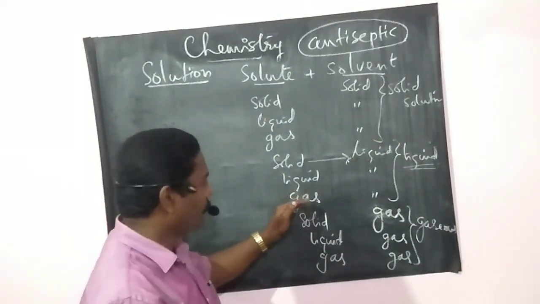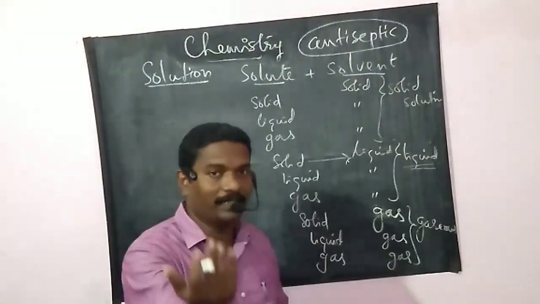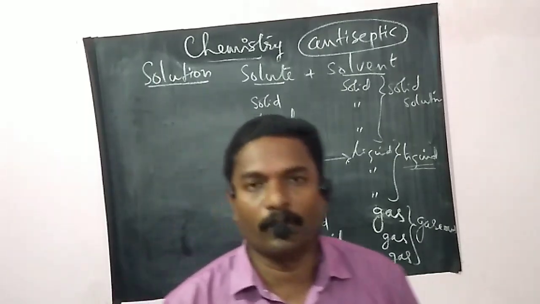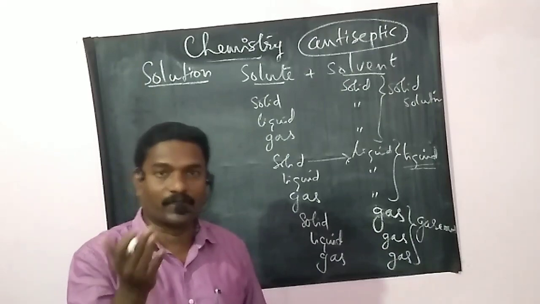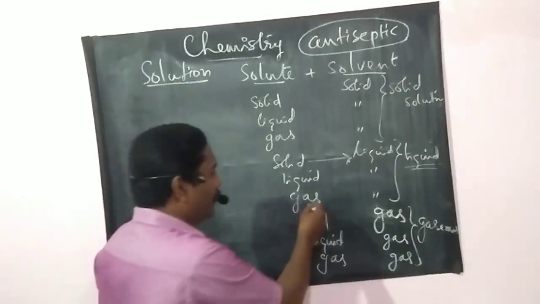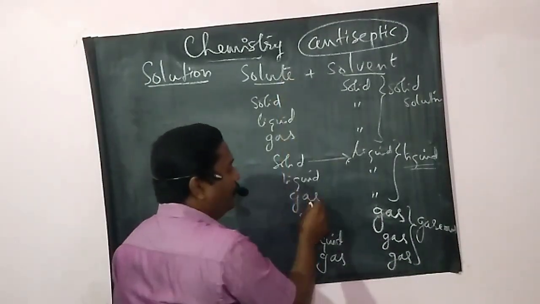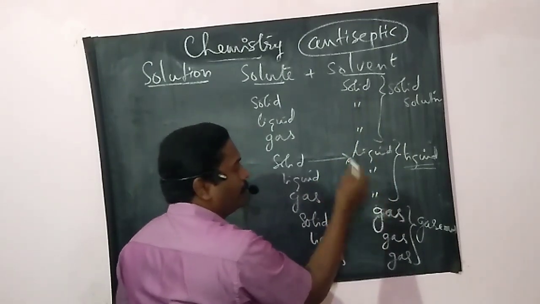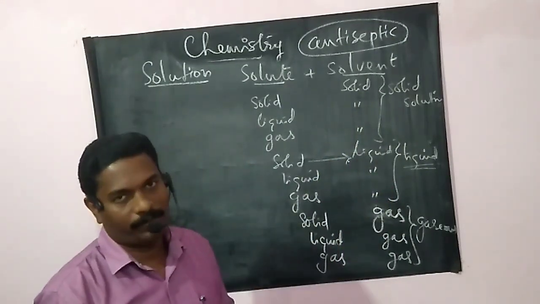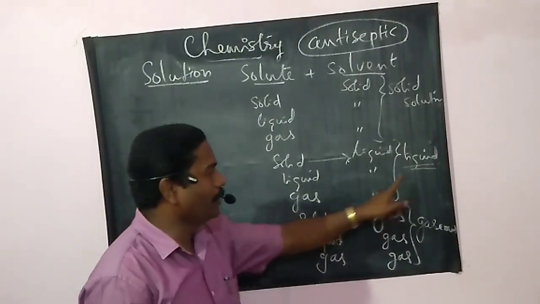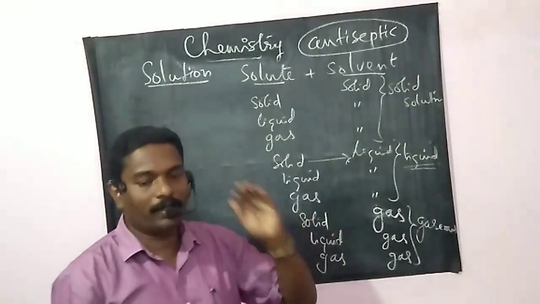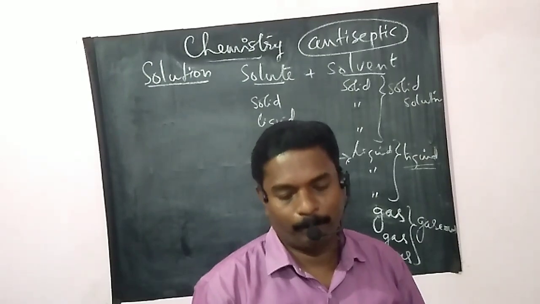Then the next one, aerated water, that is soft drinks like soda water. Carbon dioxide gas gets dissolved in water, that is gas as solute and liquid as solvent. It is another example for gas in liquid solution, or liquid solutions.